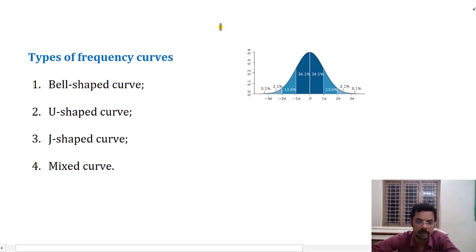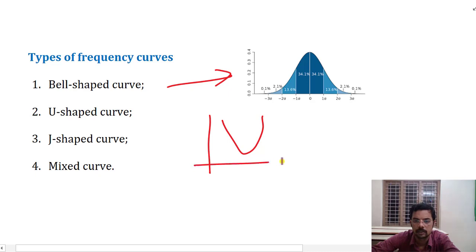These are the different types of curves that we can encounter. One is a bell-shaped curve, which is shown here. For a normal distribution, we have a bell-shaped curve. A U-shaped curve will be somewhat like this, with the x-axis and y-axis.